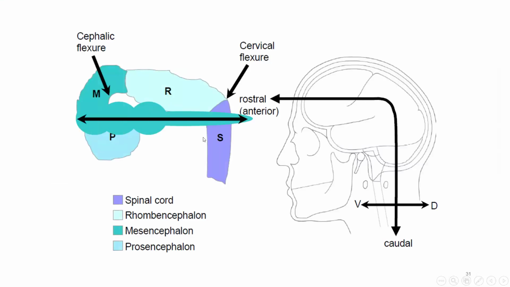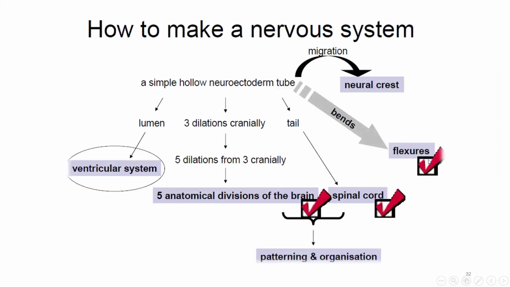Like this picture, the forebrain at the midbrain region will form the cephalic flexure. So there is an angle between the forebrain and midbrain, formed by the cephalic flexure. A second flexure, between the rhombencephalon and the spinal cord, is called the cervical flexure, and it leads to an angle between the brainstem and the spinal cord. Thus, flexures is completed.